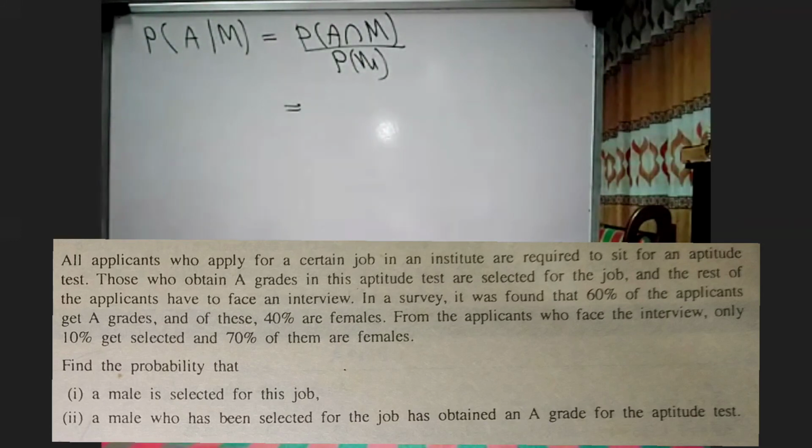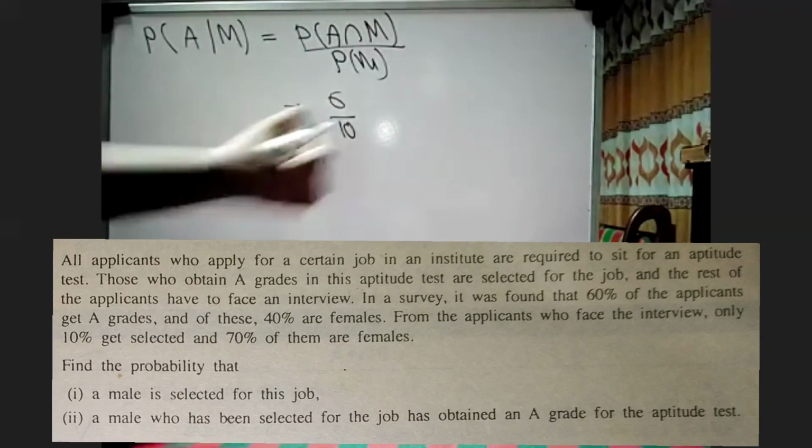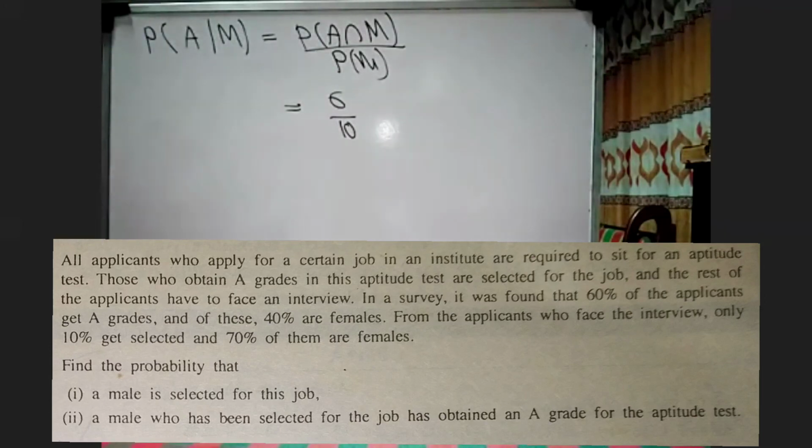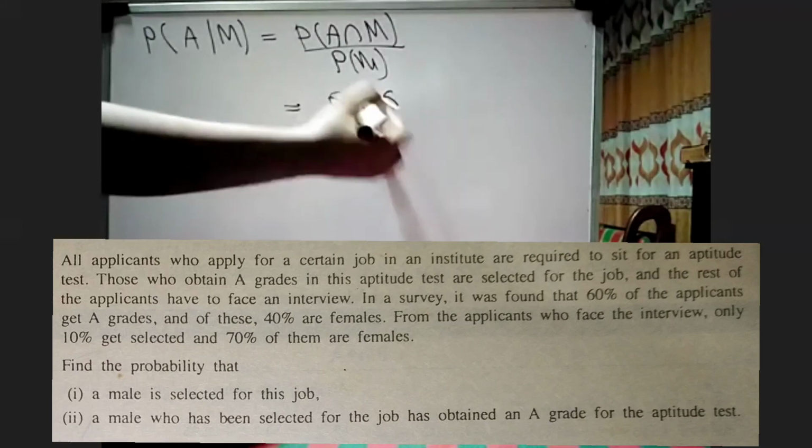Now what is A intersect M? A is representing applicants obtaining A grades. 60% obtain A grades. That is the information. So that is 6/10. Then M, out of which 40% are females. Then male percentage is 60.